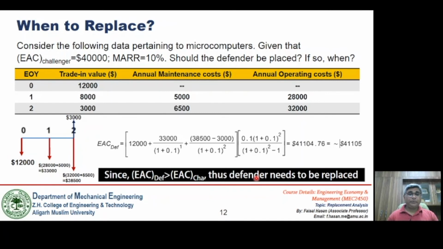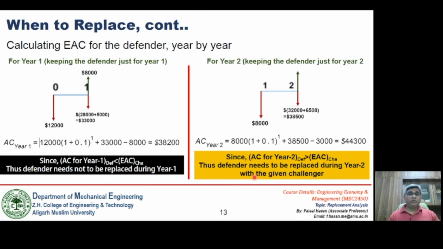Now the second question which is to be answered is, if this replacement is to be made, then at what appropriate time this replacement should be carried out. So let's see how we do that. So say for example, if I just operate this Defender for a year, keeping the Defender just for a year, then again I draw the cash flow.